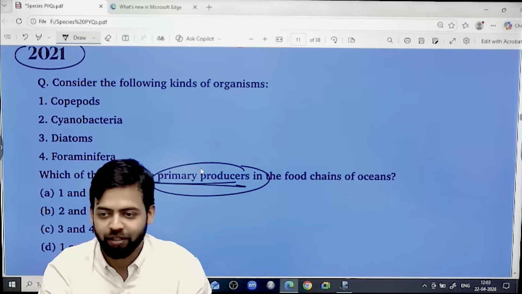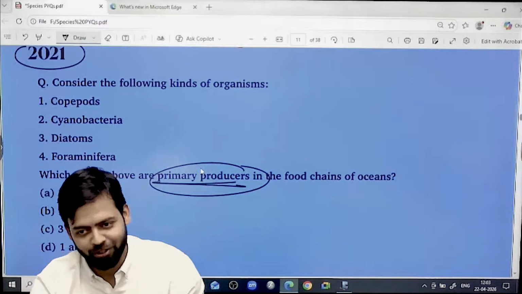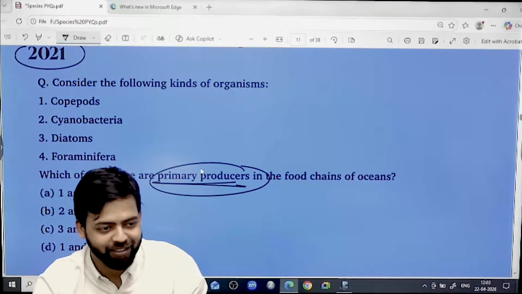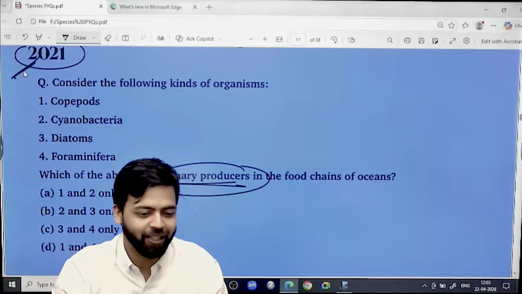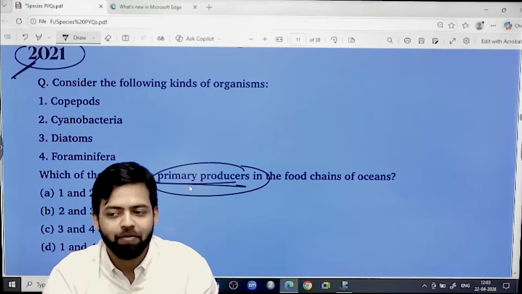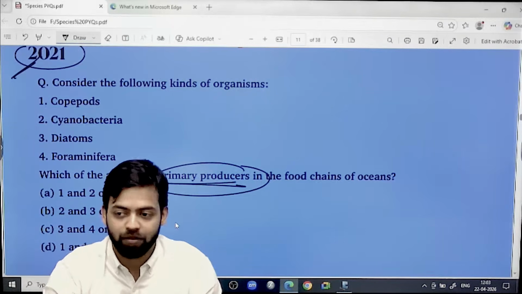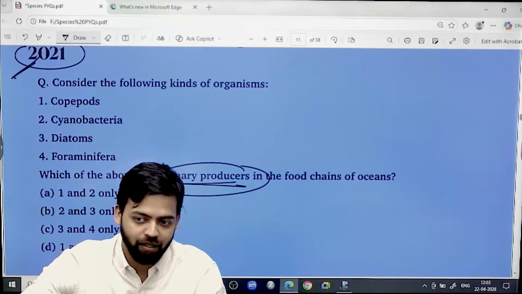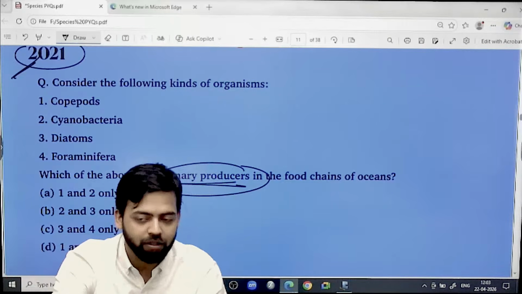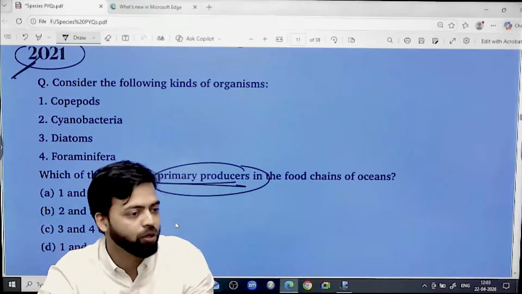So those who say that usually UPSC asks questions related to class 10 only, you can read it from the NCERT. That is true actually. Primary producer, secondary producer, then consumer category, then decomposer category, then apex predator, all these things we have read in school itself.